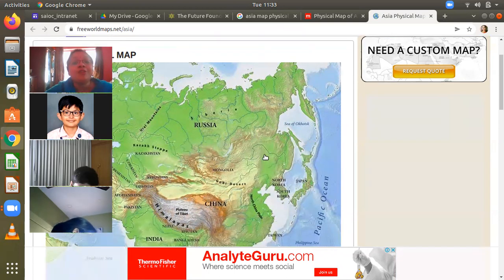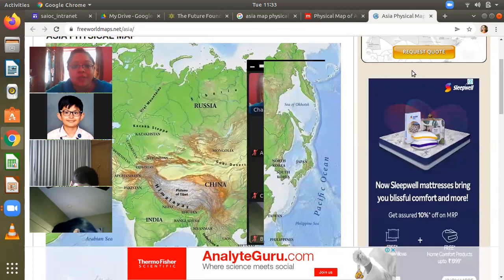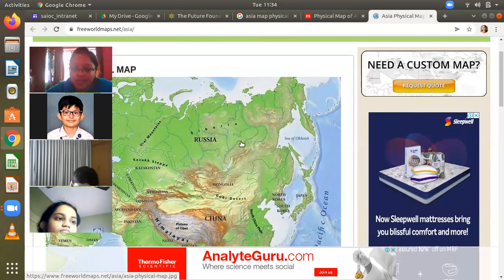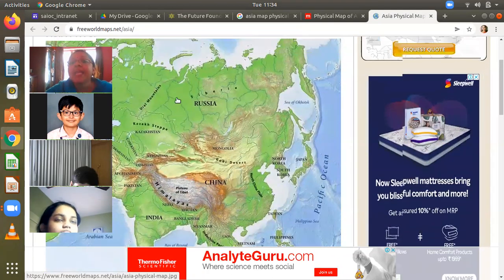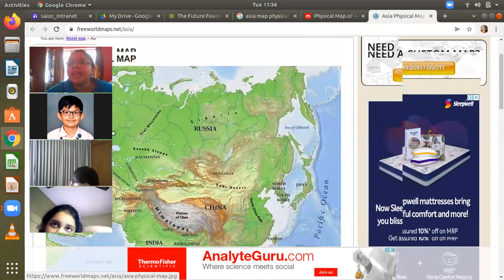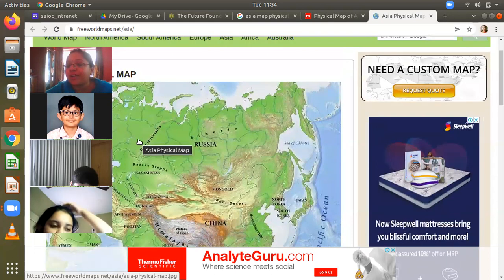Now, coming to Asia, one important thing is that water bodies surround it. If you look at Asia, it's a huge peninsula surrounded by water bodies on 3 sides. And on one side, it is connected to the continent of what?